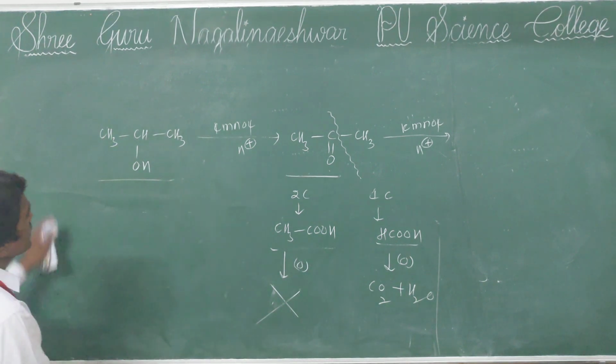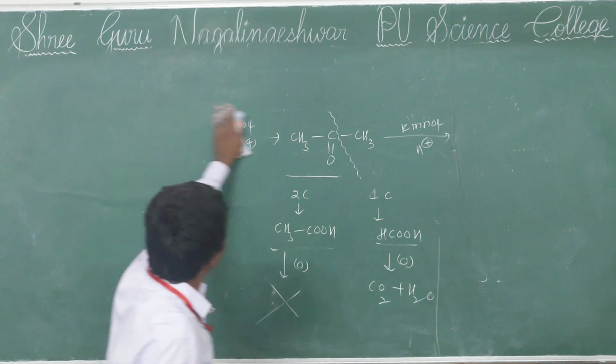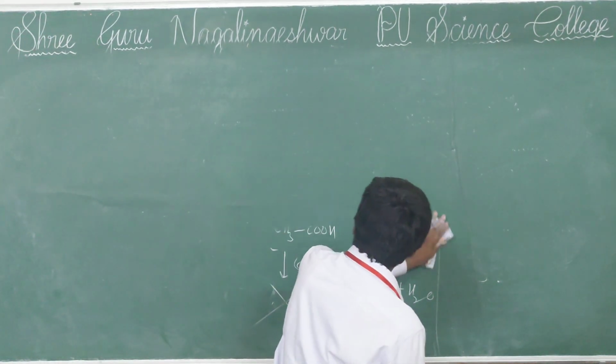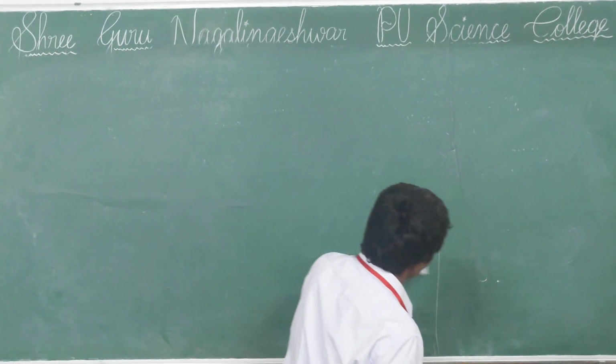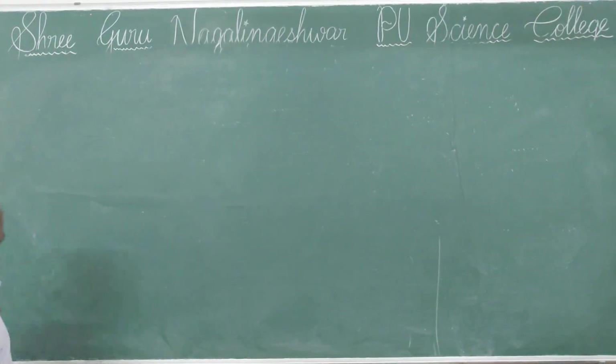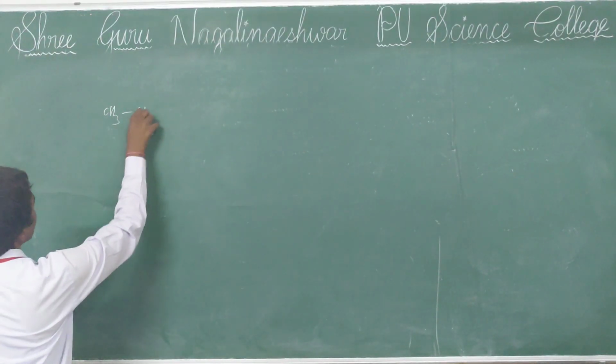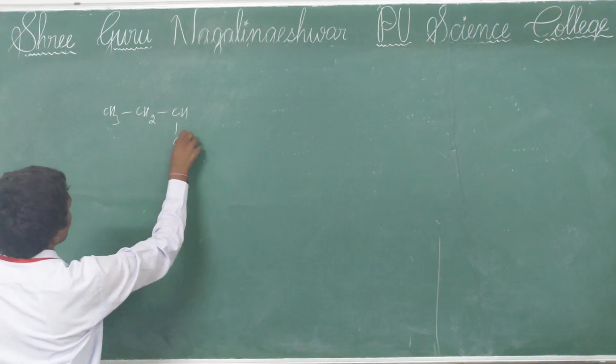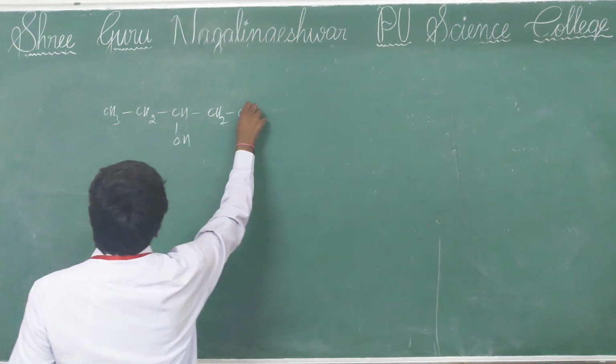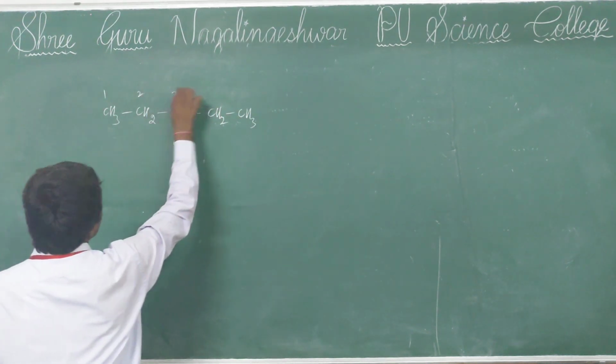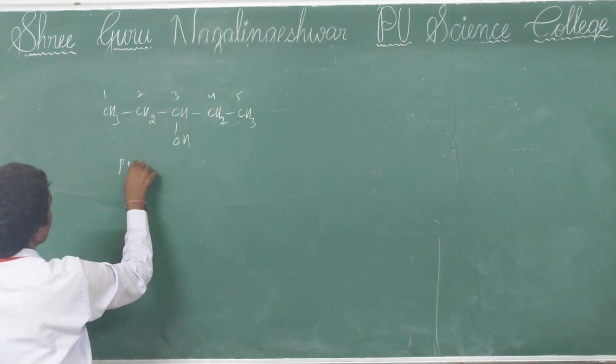On the basis of the function of KMnO4, we will discuss some more examples. Here I am taking pentan-3-ol, carbons 1, 2, 3, 4, 5.